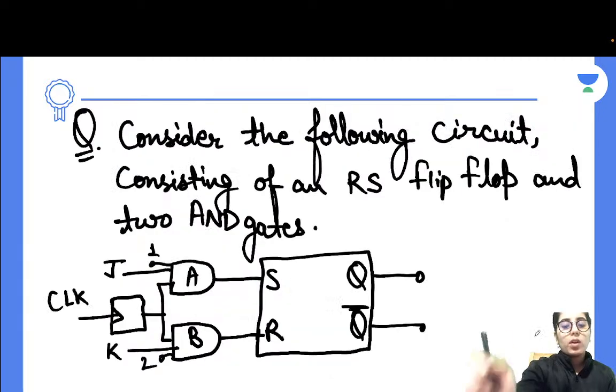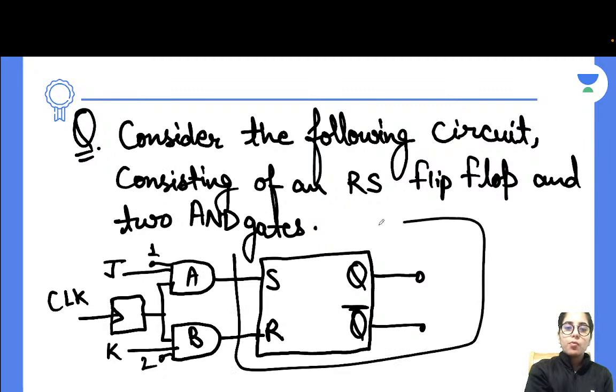Now the point is what we need to know to solve this question. Guys, if you have prepared flip-flops, good; if you have not prepared, you should. Once you get to know the circuits, how the JK flip-flop and the RS flip-flop are built, you will get to know what they're asking. Consider the following circuit consisting of an RS flip-flop and two AND gates. So this is your RS flip-flop circuit and the AND gates have been connected separately, right?